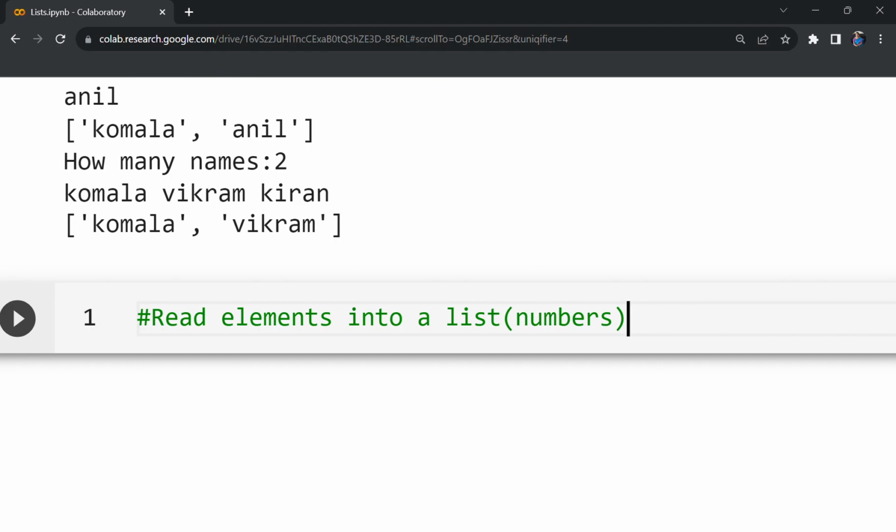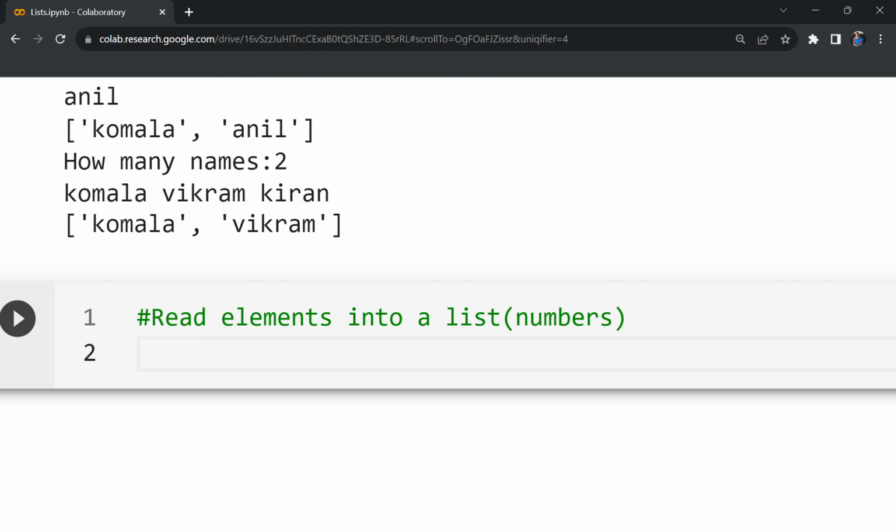Next, reading numbers. Reading numbers requires conversion from string to integer type. So this is very important. For example, if you want to read the input as float values or integer values, we have to apply these methods. So first, let me take the first one. L1 is input dot split. What will happen here?